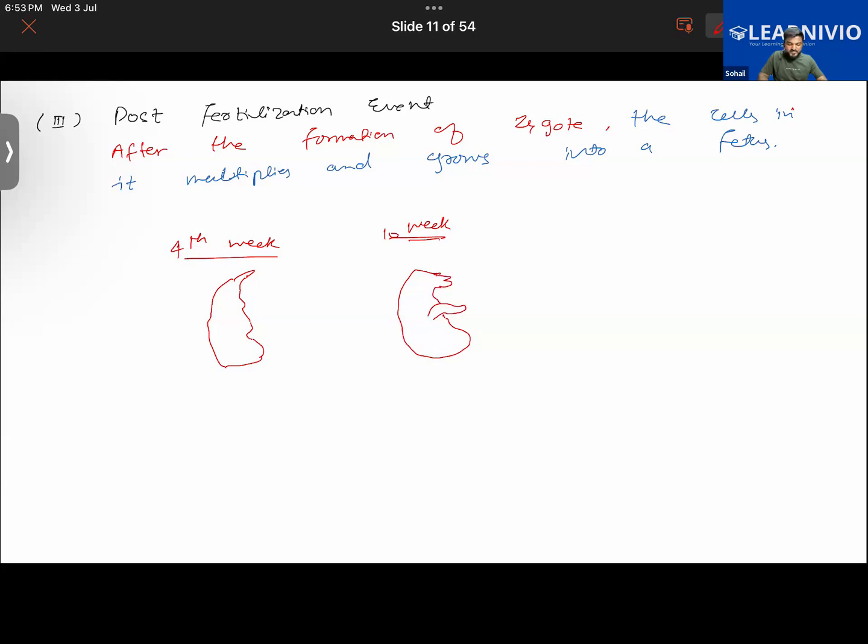So that is after 10 weeks. Now, if you were to look at the fetus of different organisms, they would look similar in the initial stages of development. Like if you were to look at the fetus of some other organisms, for example fishes or frogs, that would also look similar to this. In the initial stages, it would be a little bit hard to distinguish. Are you getting what I'm trying to say?